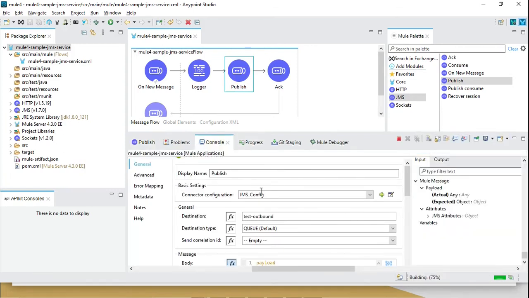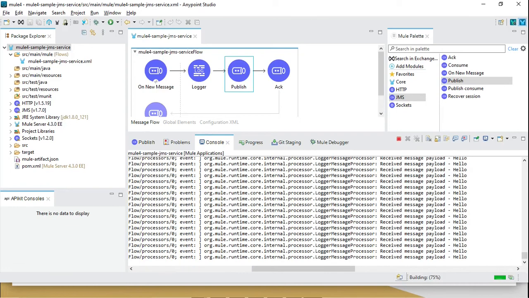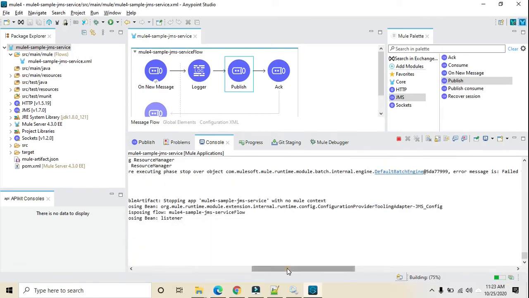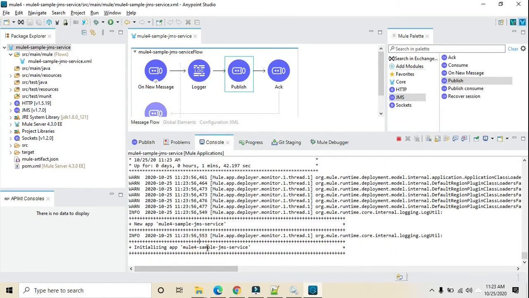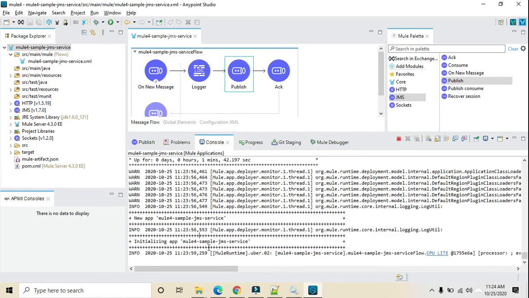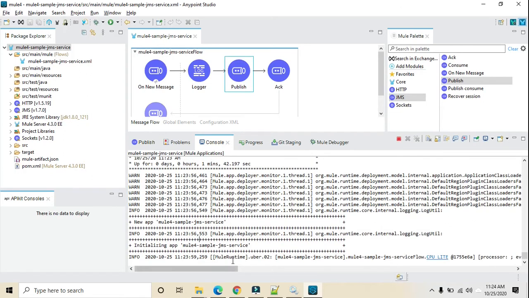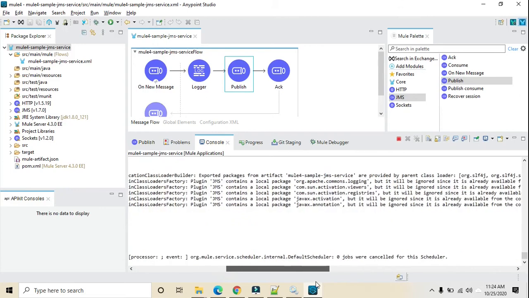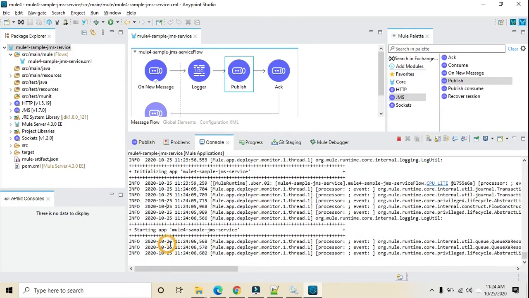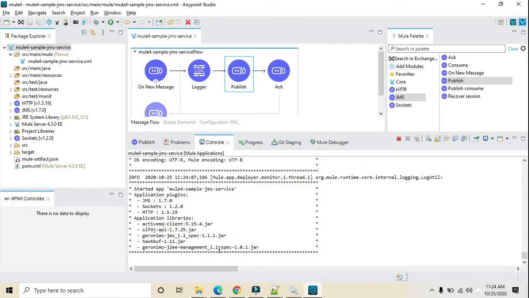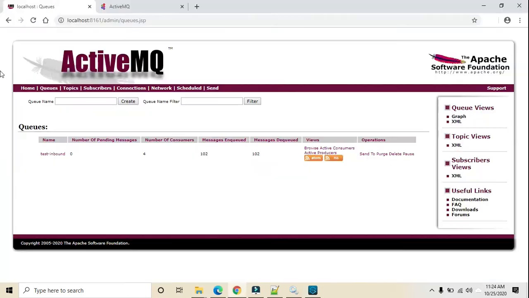So let's wait for the deployment. The application is started. Now let's refresh the page here. So there is no outbound queue yet.